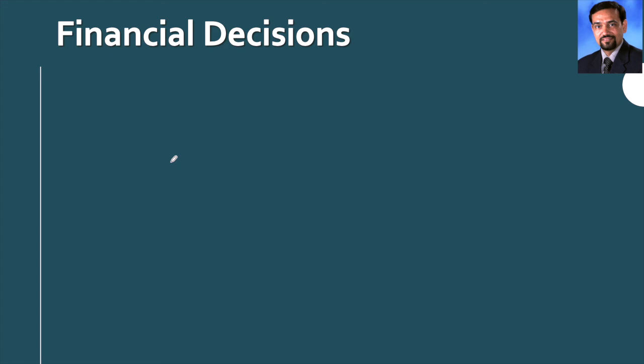In the next class, we will be discussing the types of financial decisions. But as homework, find out at your own level what decisions you make which are financial in nature.